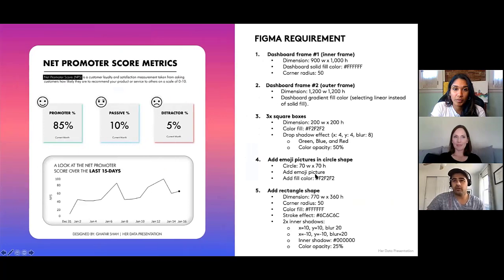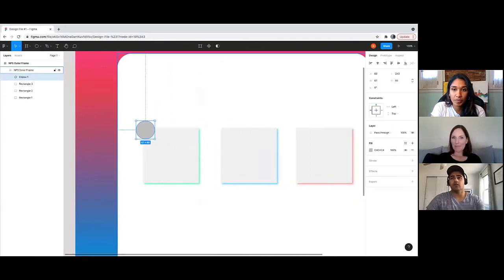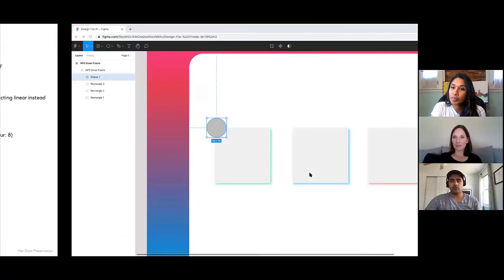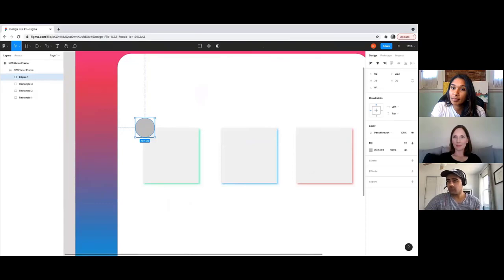And the dimension for this circle is going to be, let's say, 70 by 70. So 70 width, 70 height, and align this circle at the top left of the box. And now we need to add in our image. To add in an emoji image, over to the right, all we need to do is click on this plus sign. We're going to keep the background color of the circle that we have right now. Let's not get rid of it.